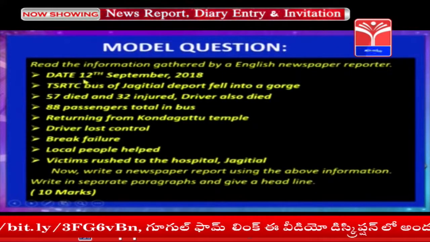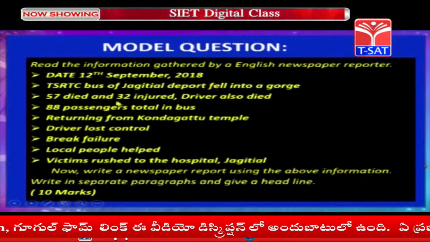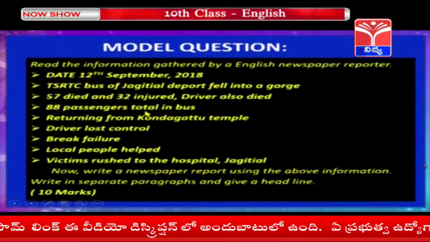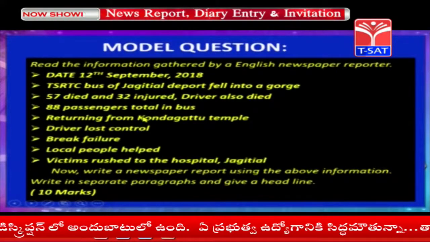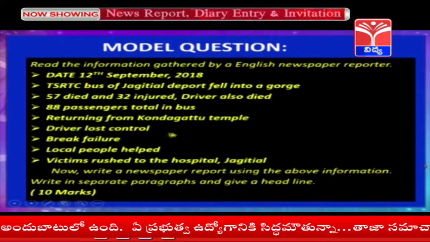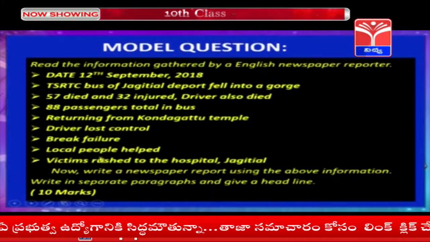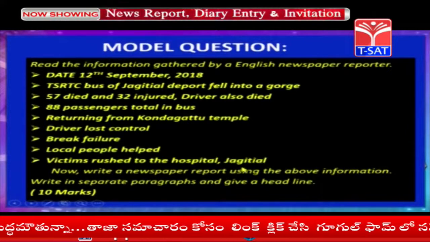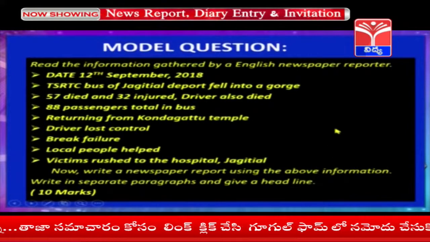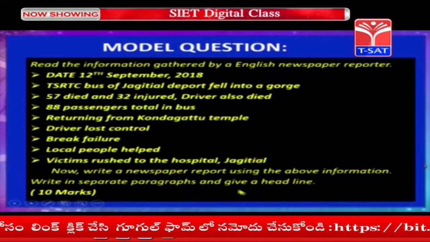You can be given the date, TS bus of Jagityal depot fell into a gorge, 57 died and 32 injured, driver also died, 88 passengers total in bus returning from Kondagattu temple, driver lost control, brake failure, local people helped, victims rushed to the hospital Jagityal. And then using these items we have to write the news report as I explained.